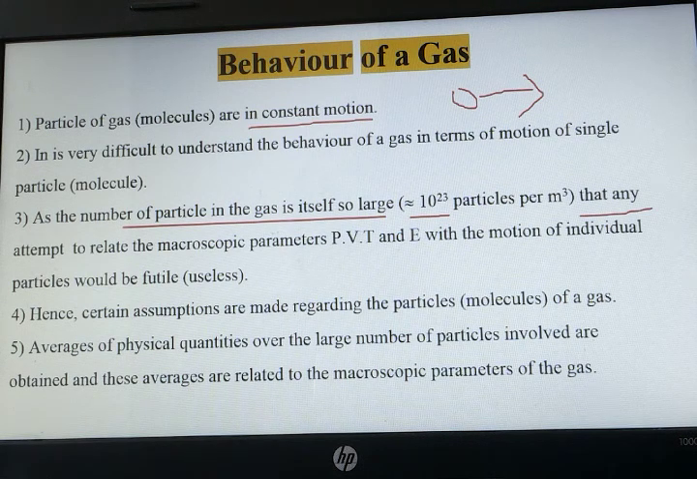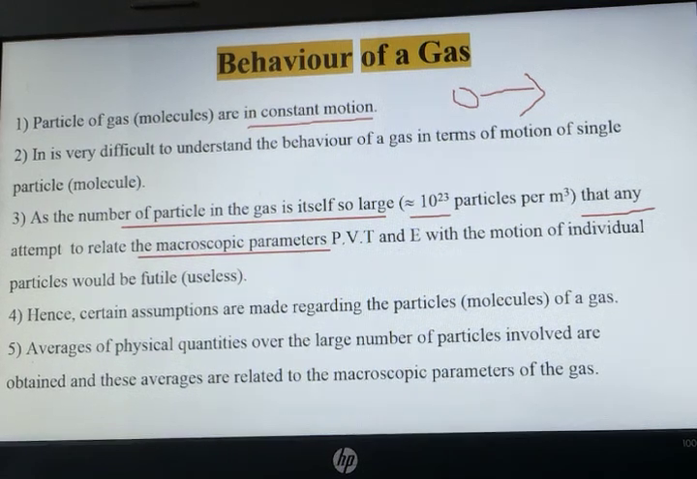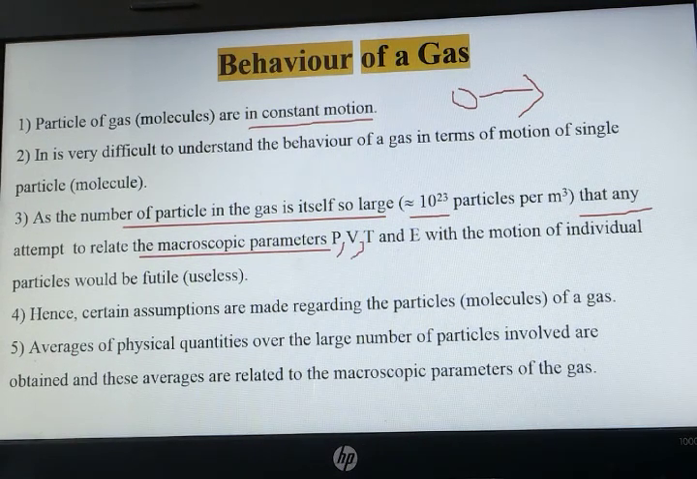Any attempt to relate the microscopic parameters, that is, very small parameters of pressure, volume, temperature and energy, with the motion of an individual particle would be useless. We cannot relate or study the microscopic parameters such as pressure, volume, temperature and energy for an individual particle. For this, we make certain assumptions. Okay.